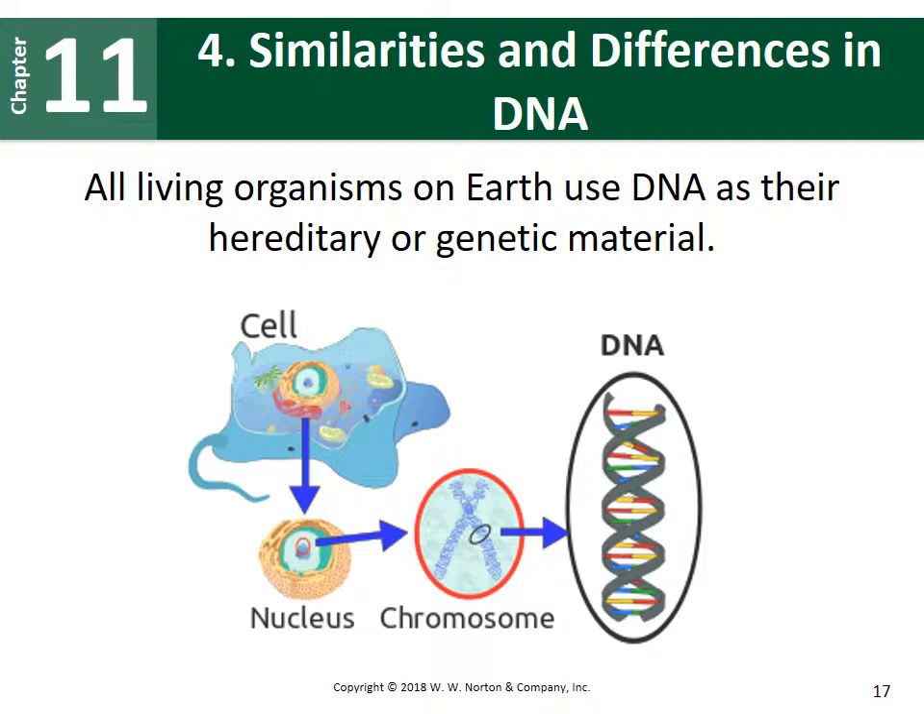The fourth line of evidence looks at similarities and differences within our genetic material, which is our DNA. If you remember, all living organisms on Earth use DNA as their heredity or genetic material. This is what we use to have all of our traits and characteristics. It's also the material that is passed on from one generation to the next generation.